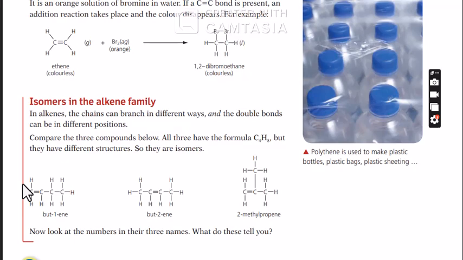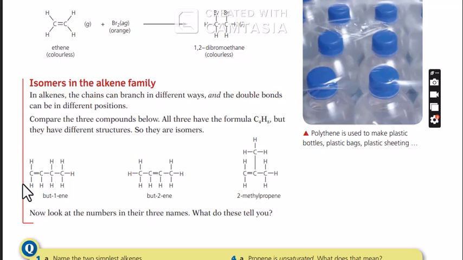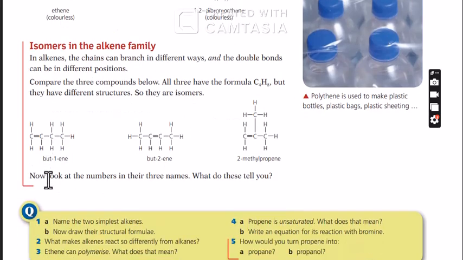Now you can also get isomers. Okay, isomers even with alkanes. So now you notice that there you have an example of isomer. An isomer here is butane, an isomer here is 2-methylpropane. So they all have the same number of carbon atoms and the same number of hydrogen atoms. So you can confirm it on your own. Check it out. So write this down.